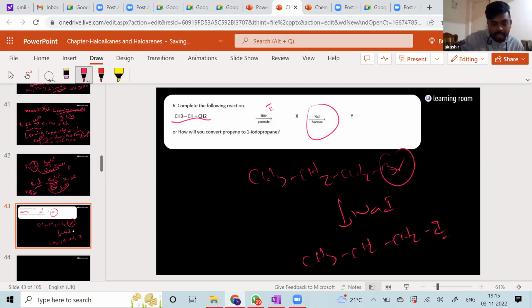That's it, right? You have to complete the final reaction, you have to find out X and Y, or you have to convert propene to 1-iodopropane. Okay, same thing. Propene is this. We start with this. Now you can go for Y, that is nothing but 1-iodopropane. This is how you go for the conversion. You first go for HBr with peroxide, you get anti-Markovnikov addition, and then convert it into iodide by your Finkelstein reaction.